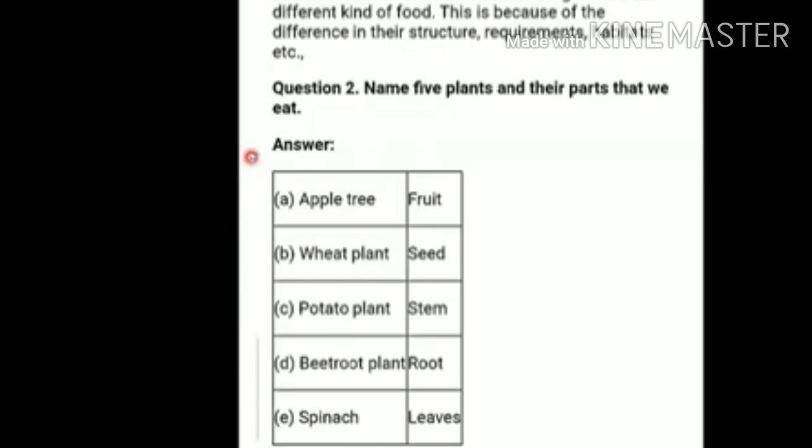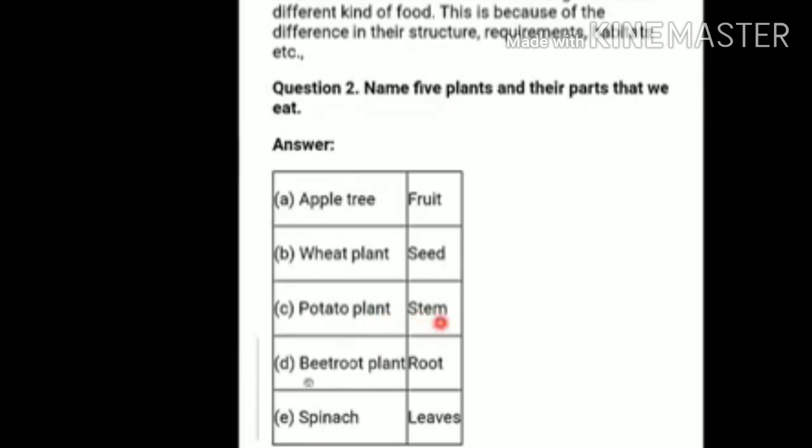So here the answer is written like this: in the first column you will write the name of the plant, and in the second column you will write the parts that we eat. So the first is apple tree. The fruits of apple are eaten as food, and the second, wheat plant. The seeds, children, the wheat which we eat, wheat flour we eat to make chapati, that is actually a seed of the plant. Next is potato plant. The stem of the potato plant is eaten as food.